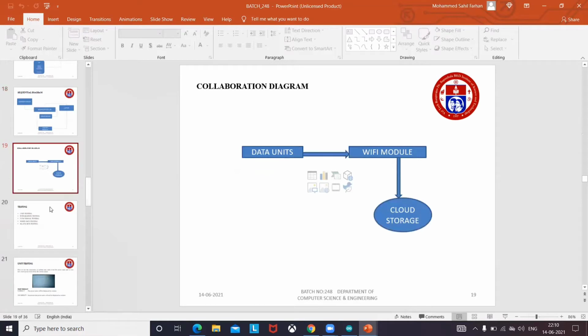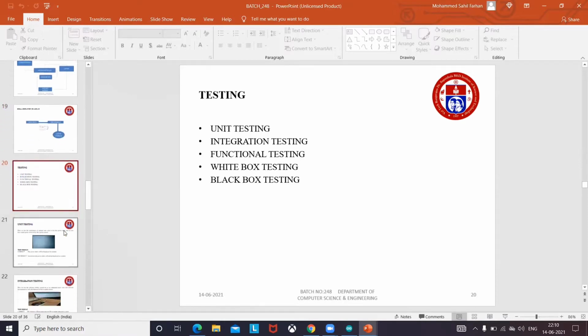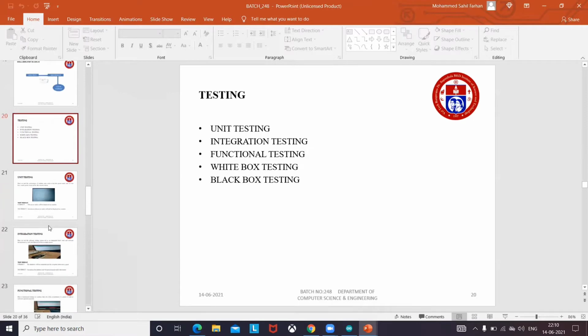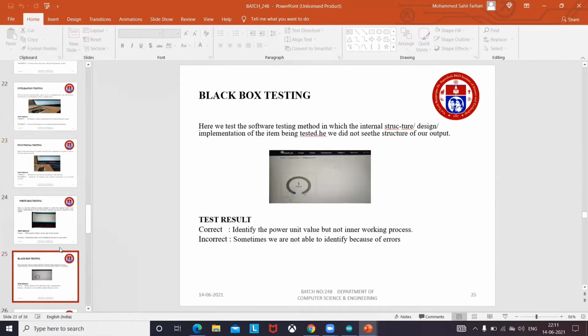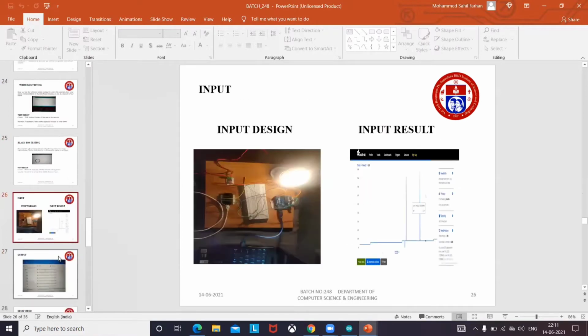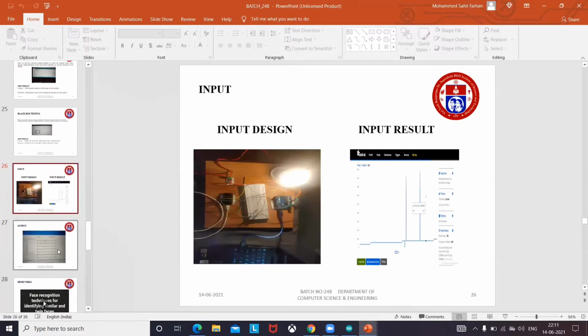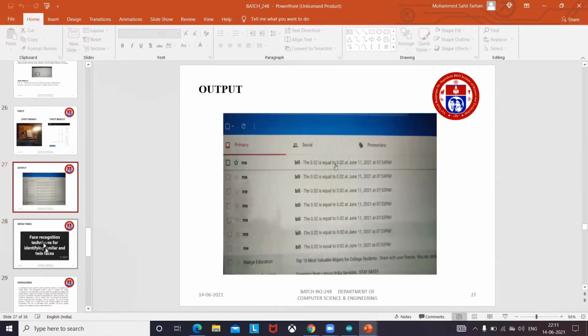Collaboration diagram. And we carried out some testing, named unit testing, integration testing, functional testing, etc. These are the tests, with screenshot image proofs. This is the input and output design of our project. We made the whole project setup in this way, and the input results will show in a graph. These are the outputs we will receive by mail.